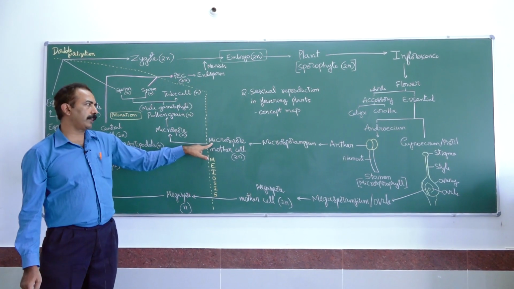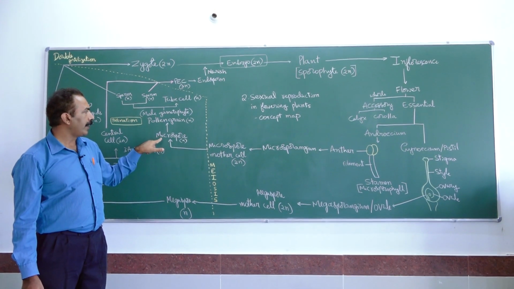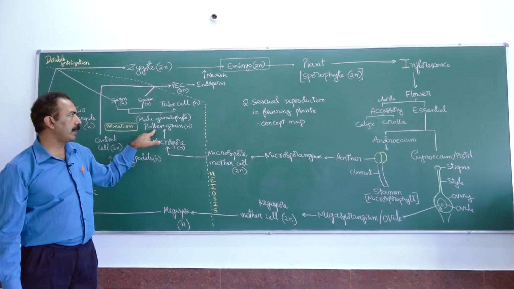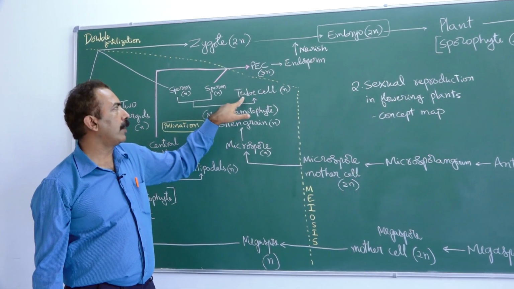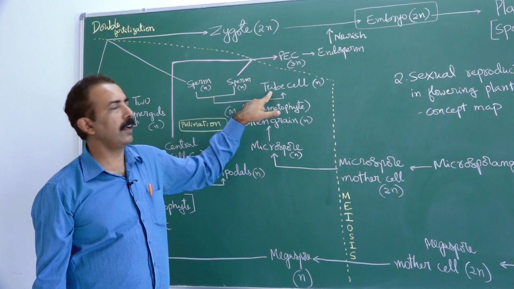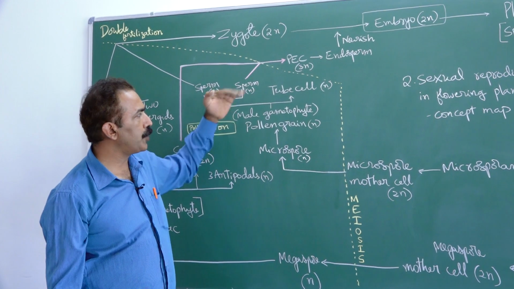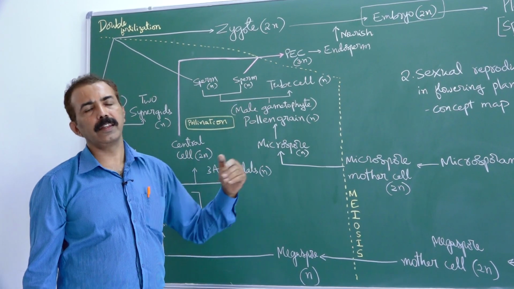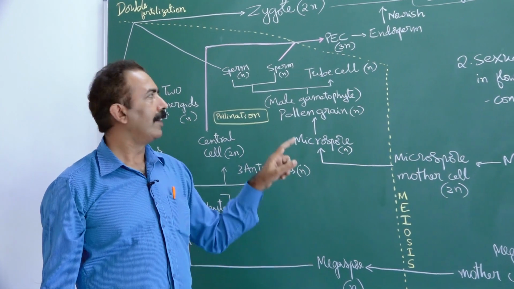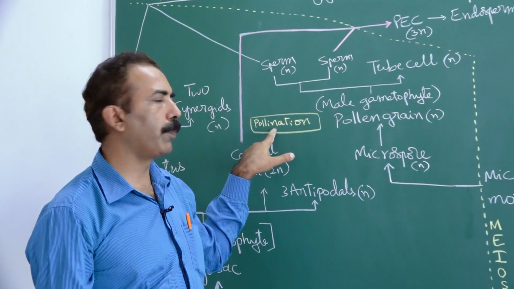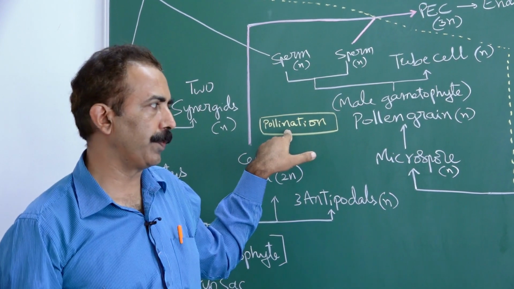Each microspore mother cell gives rise to 4 microspores. Each microspore develops into a pollen grain. Pollen grain is 3-celled, 1 tube cell or vegetative cell and 2 male gametes. The pollen grain is shed, it travels in the air or is carried by insects or birds or human beings. They reach the stigma of the flower. The process is called pollination. We studied various terms under pollination.